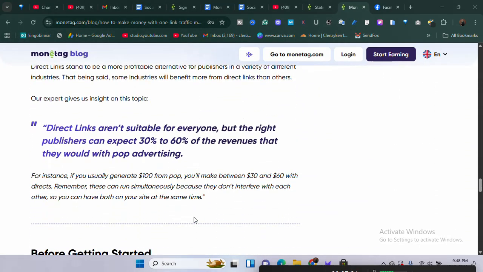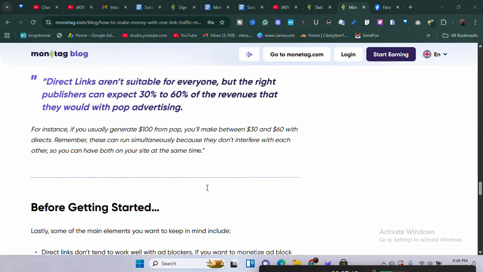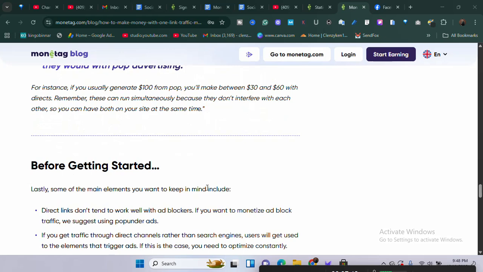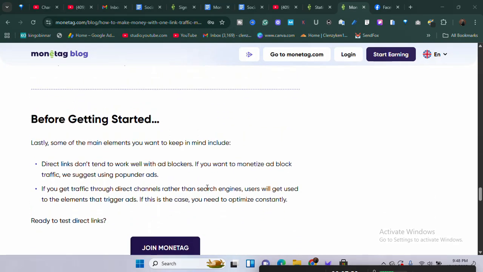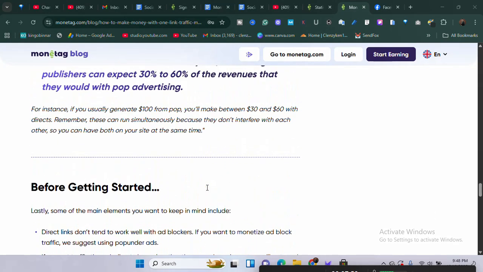So with this direct link, as you can see, direct links aren't suitable for everyone, but the right publishers can expect 30 to 60% of the revenues that they would with pop-up advertising. Me personally, I've used it in some of my websites, which I don't want to show yet because those websites are still websites that I'm trying to grow. But all you just need to know is that direct links are even better than pop-up ads, because sometimes those pop-up ads are kind of annoying to some people, but with direct links they are going to click on it themselves.